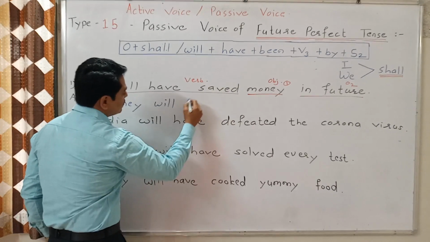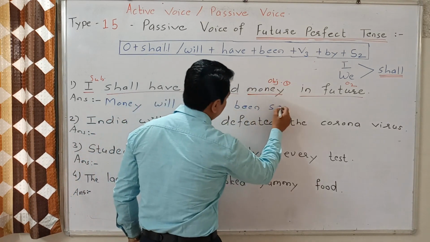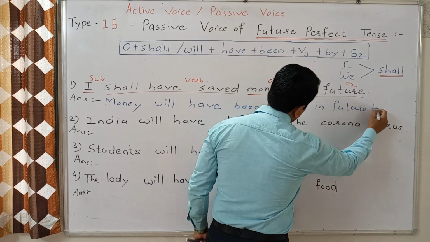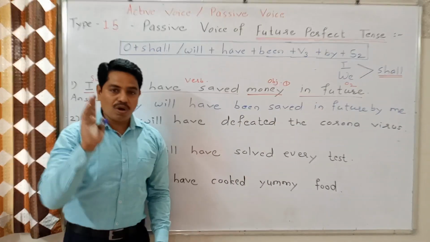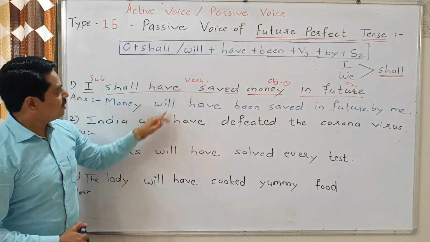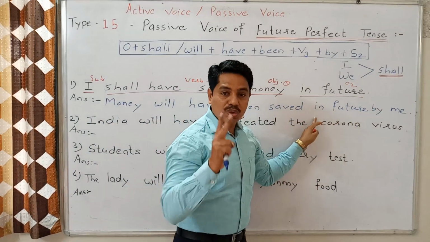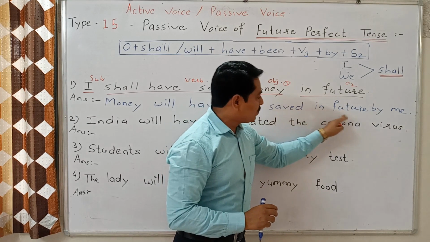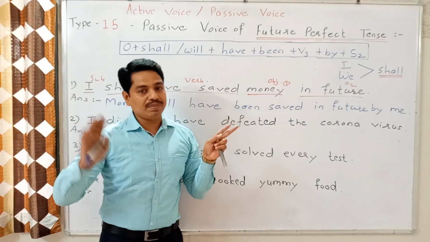Money, will, plus have, plus been, plus V3, saved. Then object number 2, in future, by me. Me is the accusative or objective case of the subject. I repeat it. Object, money, then will, plus have, plus been, plus V3. Object number 2 should be written after V3, at the end of the sentence. So, in future, by and then S2. S2 means the accusative or objective case of the subject.